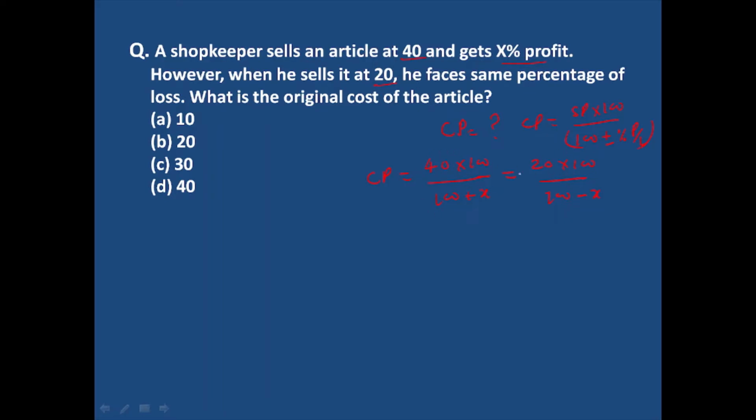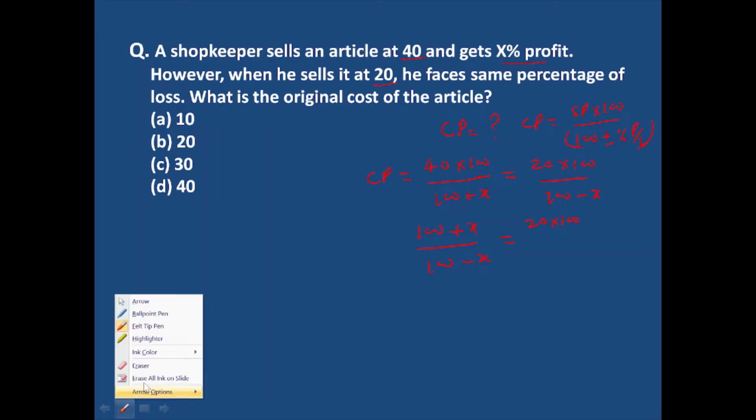We can simplify it: 100 plus X divided by 100 minus X will be equivalent to 20 into 100 over 40 into 100.